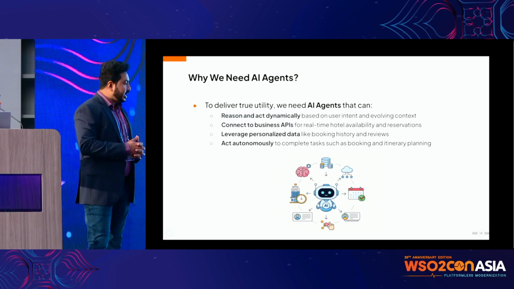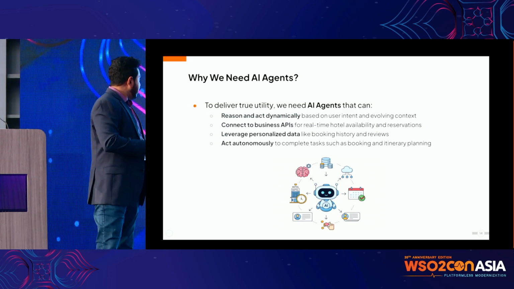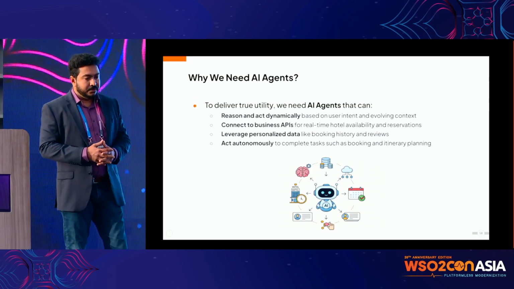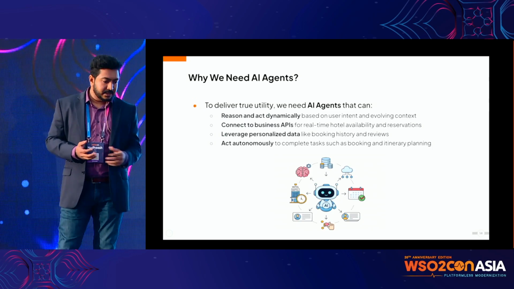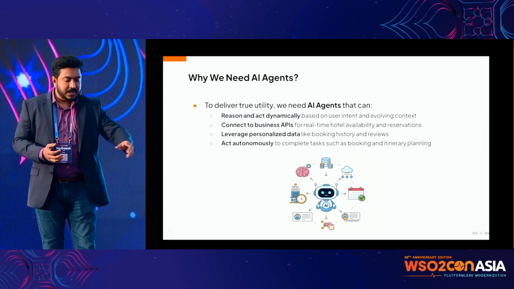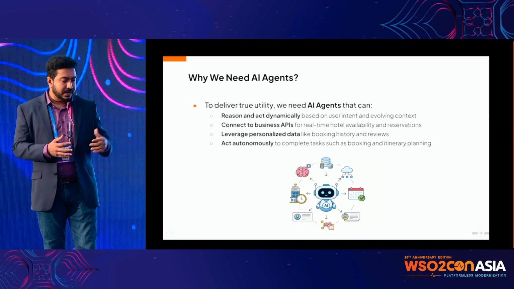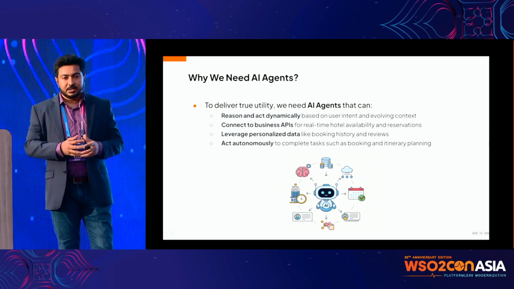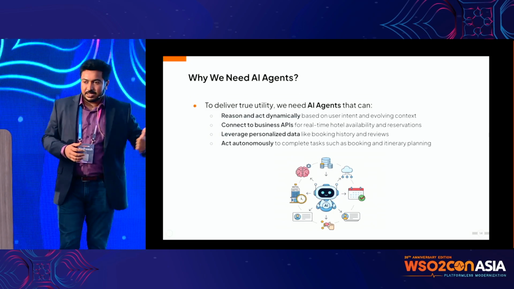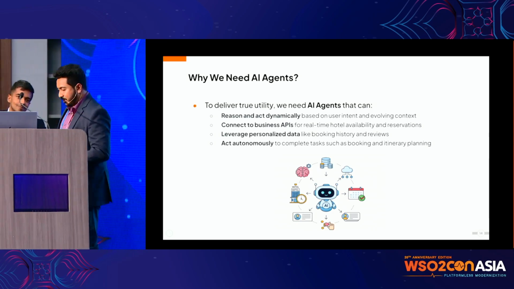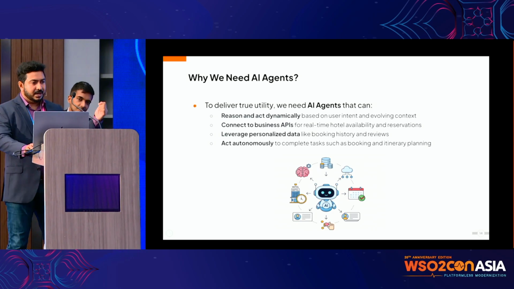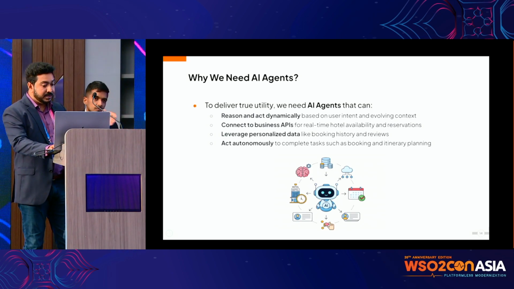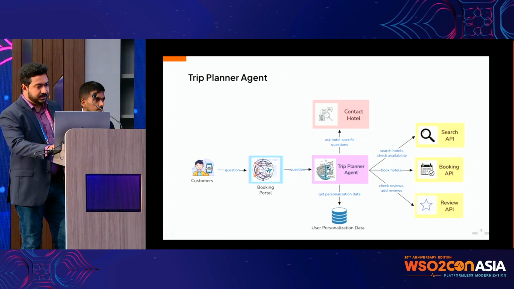And that's why we need an AI agent for this scenario. Because we have to reason and act dynamically, we also have to connect to business APIs like the booking API, and also we have to leverage the personalization. So we basically need an autonomous system to do this. So that's why we need an AI agent. I don't think it's very difficult to determine, but I just wanted to go through the process so we can follow it when we are designing other applications as well.